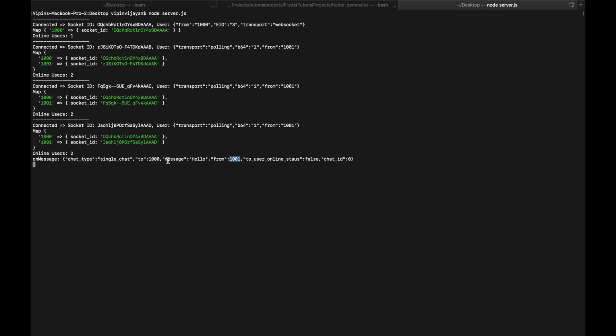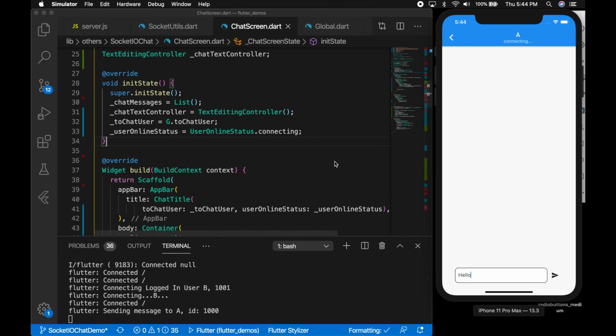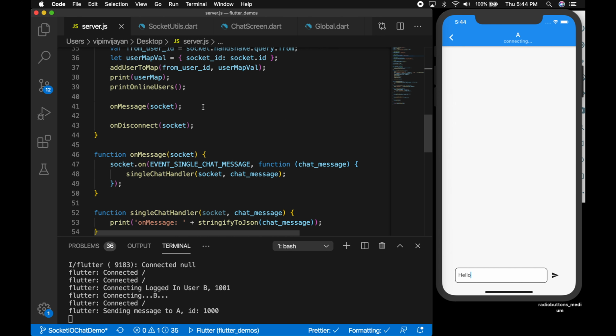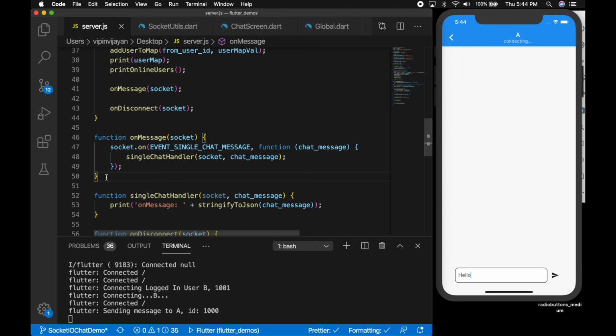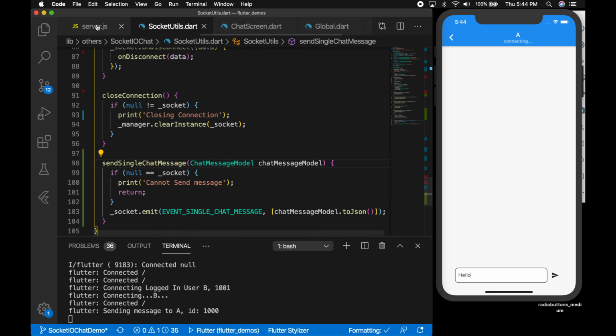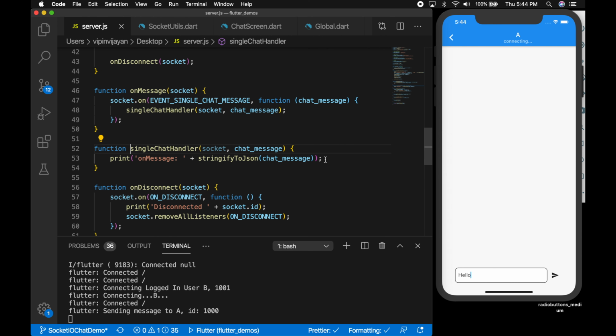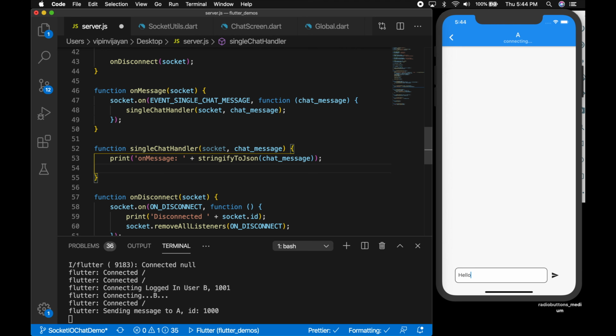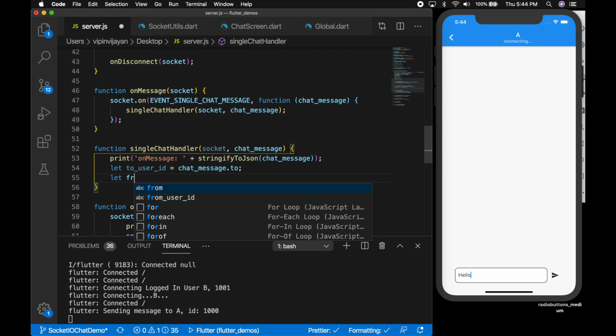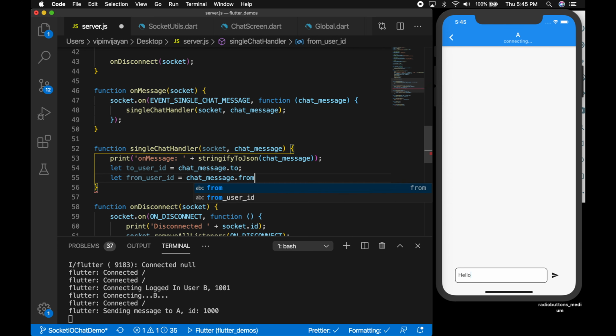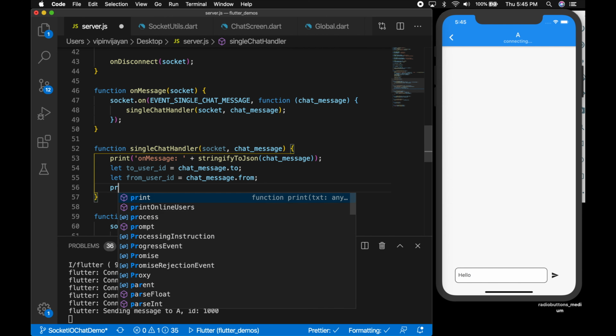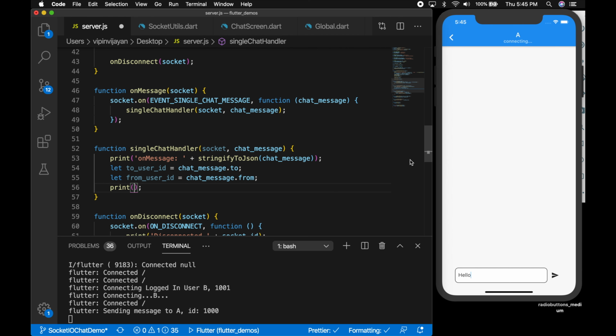Okay, now we have the from and to user IDs. Now let's go to the server, to the on single chat message, single chat handler, and let's try to get the user ID. So let to user ID is equal to chat message dot to, right? Then from user ID is equal to chat message dot from. Now we have both the user IDs.